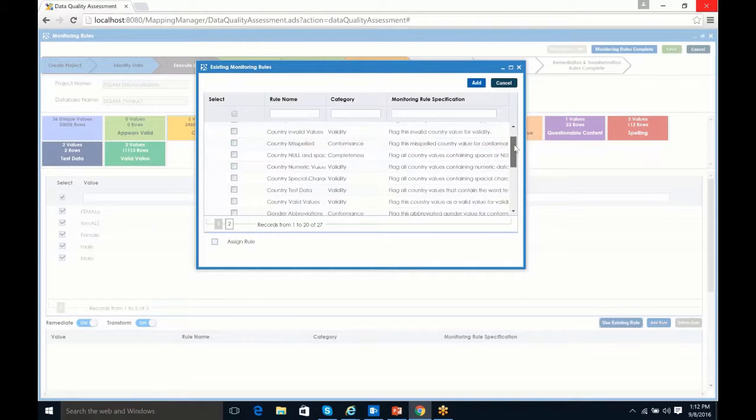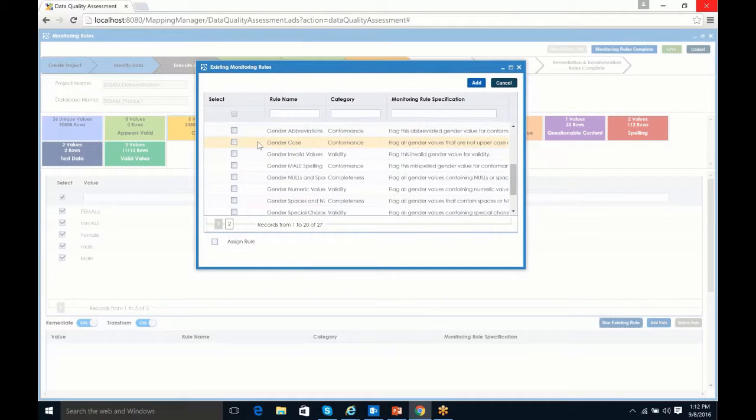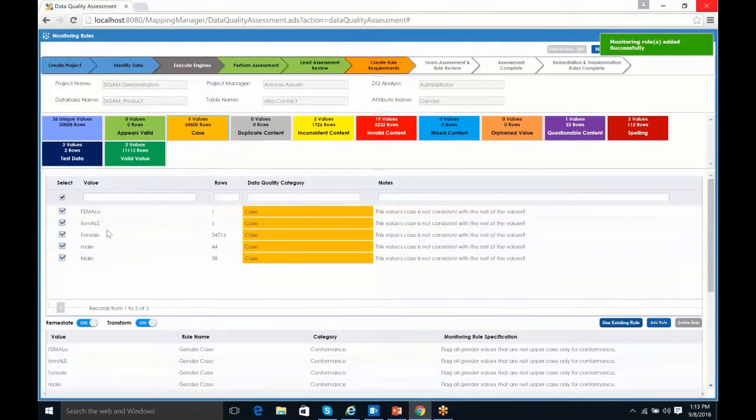And I'm going to come in here and identify that. So if I drag this down, I can see that indeed I have a gender case rule already. It's a category of conformance. And what we're seeing here is that it's going to flag values that are not uppercase only. So I'm going to go ahead and select that, and that has now been assigned to each one of these values.